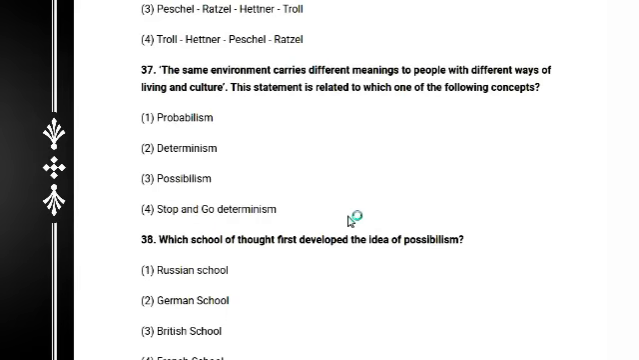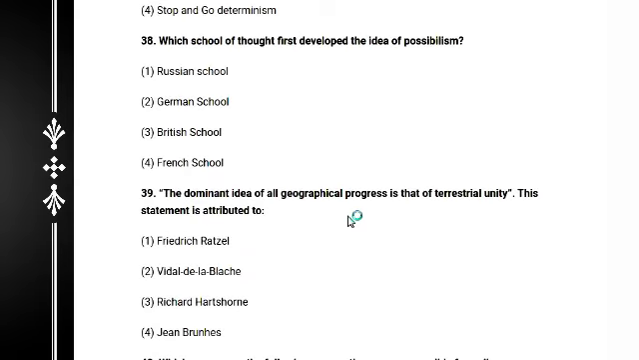So next question, number 37: the same environment creates different meanings for people with different ways of living and culture. This statement is related to which one of the following concepts? Definitely this concept is possibilism. Answer is 3. And 38: which school of thought first developed the idea of possibilism? Definitely the answer is the French school. Answer is 4.